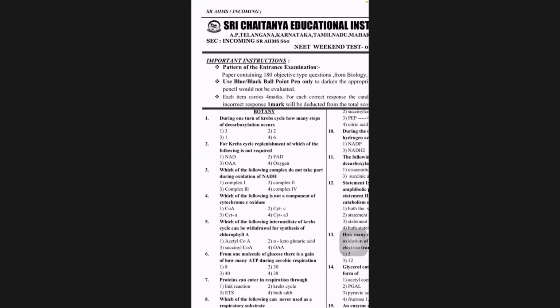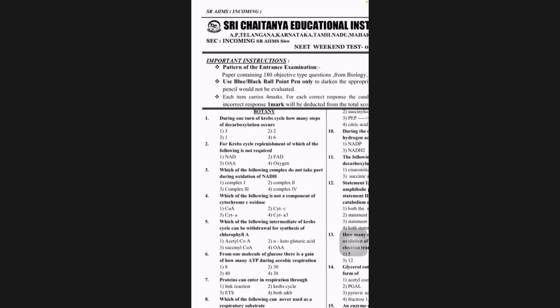So question number 1, during one turn of Krebs cycle, how many steps of decarboxylation? 2 steps were there. What were they actually? One way it is 5th and 6th, another way it is 4th and 5th. Some are taking 4th and 5th as 4th only, oxidation along with decarboxylation, and some are taking oxidation separate, decarboxylation separate.